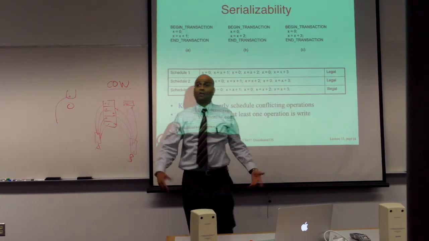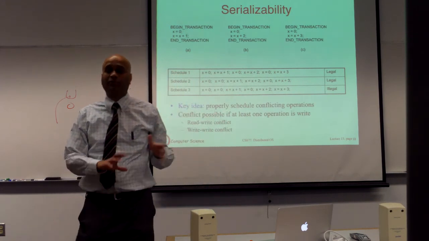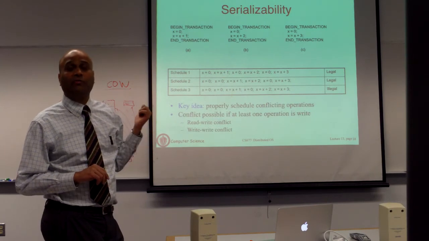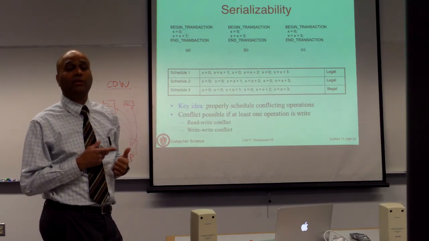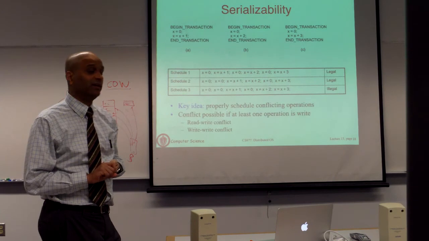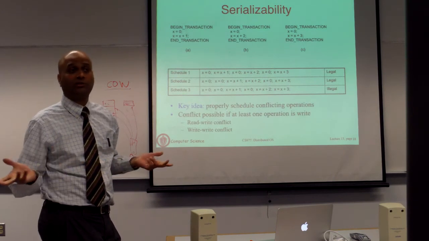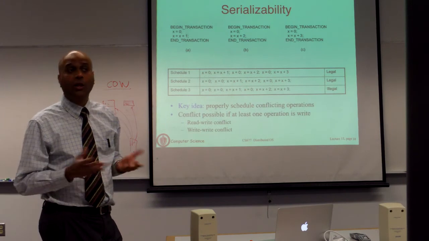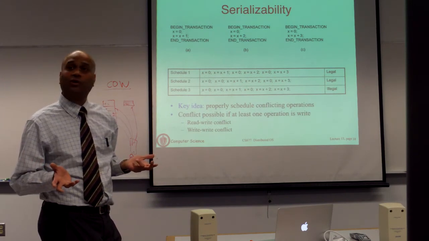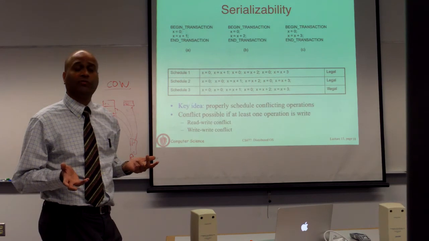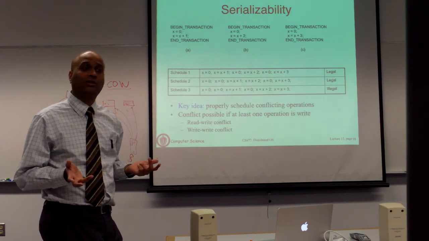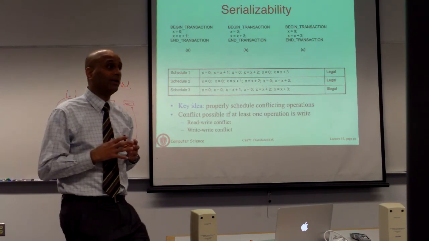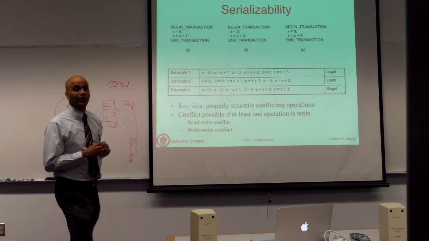So now you can pick any order. In this case, because we simplified it, you can reason that the database state at the end of the three transactions executing can be either 1, 2, or 3. All three are correct states as far as we are concerned, because there is some ordering you can pick which will put you in that state. But if you get some other value that's different from 1, 2, or 3, you say that's incorrect. I cannot find any conceivable way they can execute sequentially and get into that state, even though I'm letting them run in parallel. So that's how you have to reason.